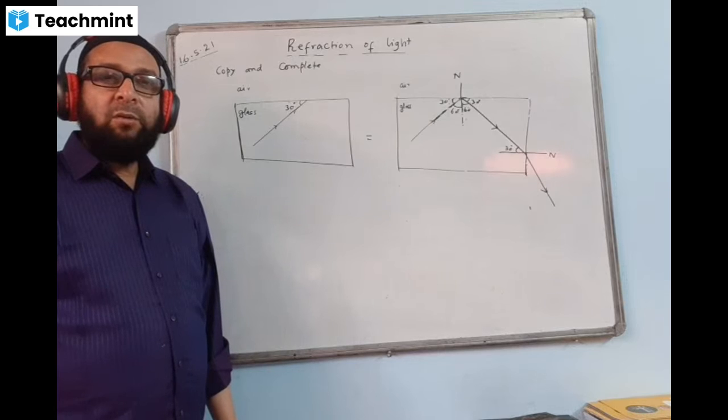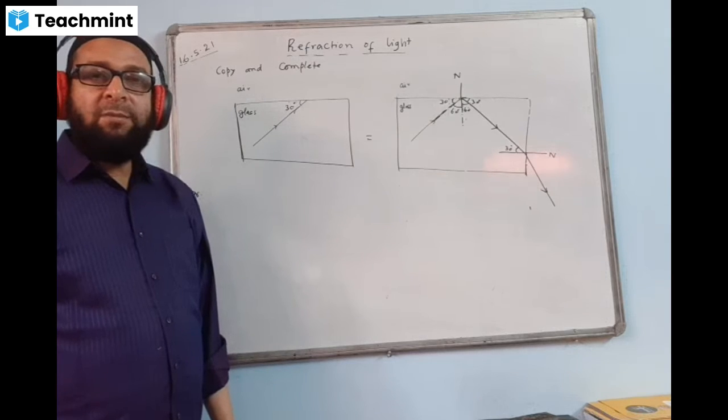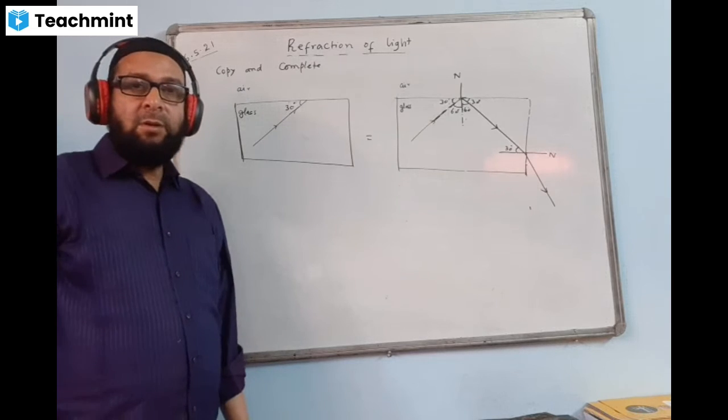For glass here, we know that it is 42 degrees. They will also give it in the question paper. It will be mentioned. So accordingly, we will do. Understood?